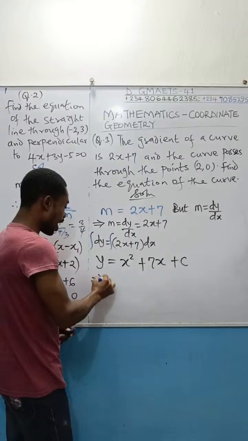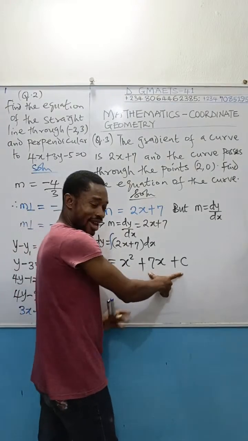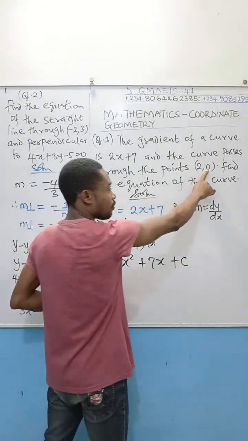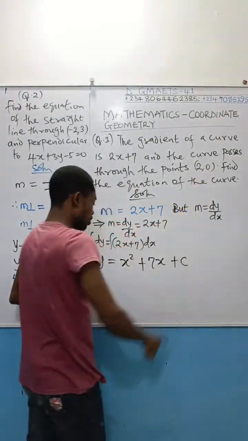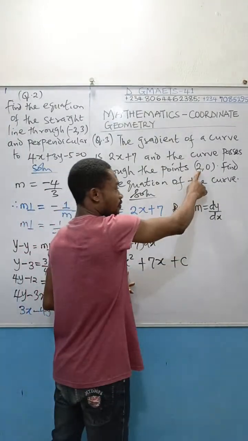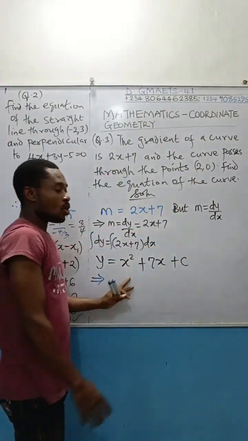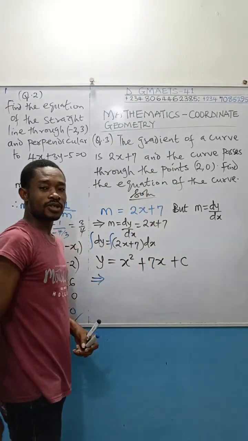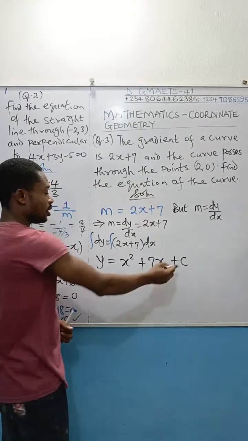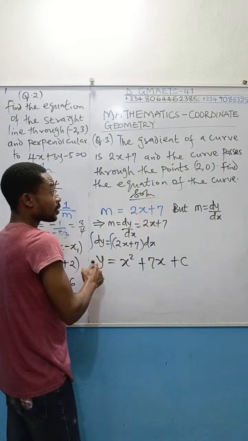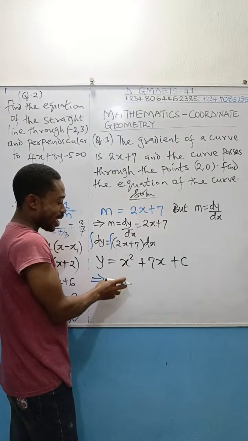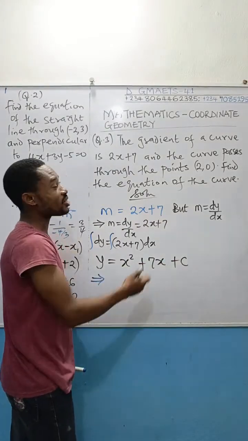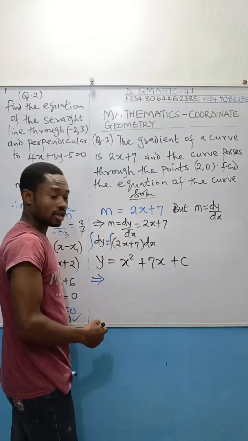So it means that I'll come to this guy now to get my c. Wherever I see y, I'll fix this y coordinate 0. Wherever I see x, I'll fix this x coordinate 2. Once I substitute 0 for y and 2 for x here, the unknown becomes c. I'll calculate it to know the number that guy is. Let's do that and see. X equal to 2, y equal to 0. I've just explained it, so go straight.